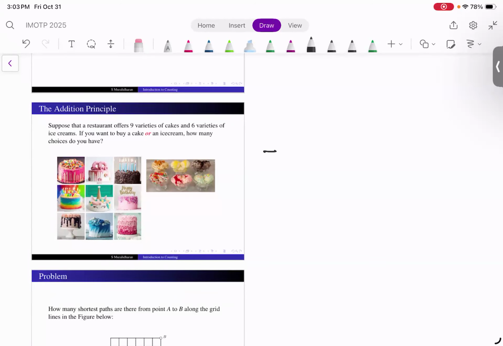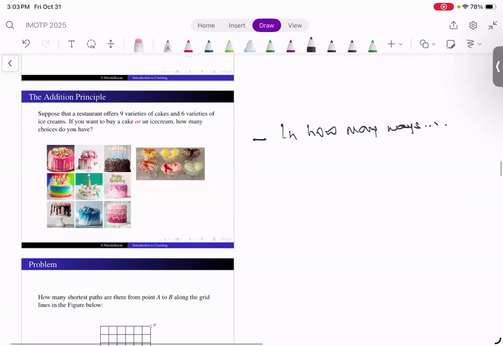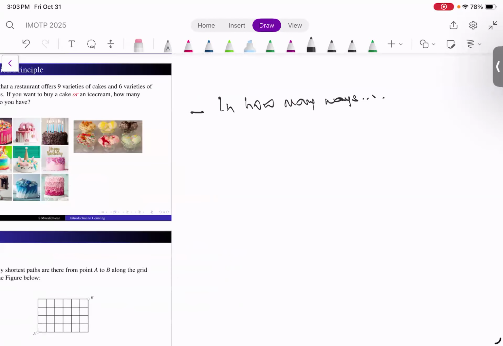Many counting problems start with "in how many ways." That is the usual counting problem: in how many ways can some things be done. For instance, in how many ways can I give change to 100 rupees with 1, 2, 5, 10, 20 and 50 rupee notes?